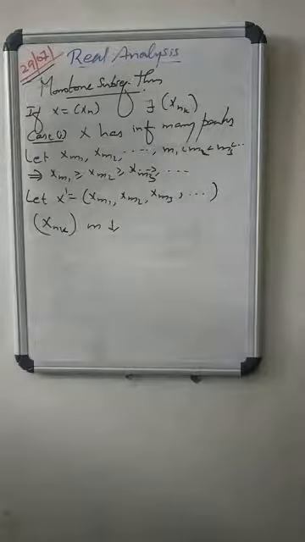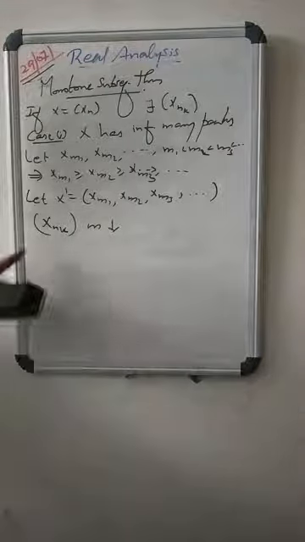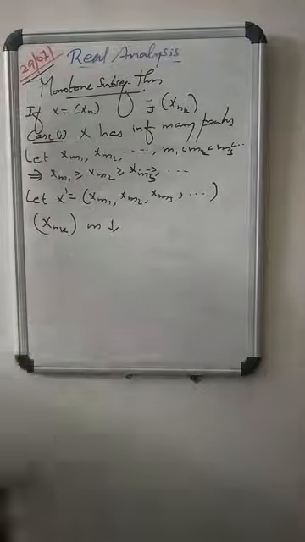So this is the first case. If the given sequence has infinitely many peaks, then it has a decreasing subsequence, which is monotone.